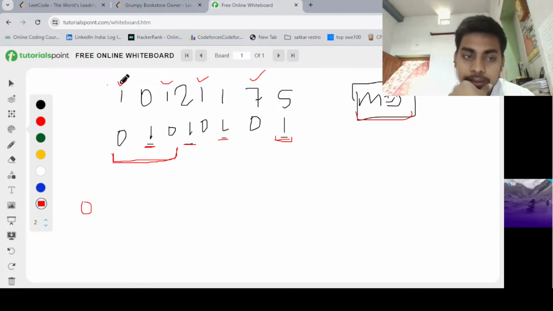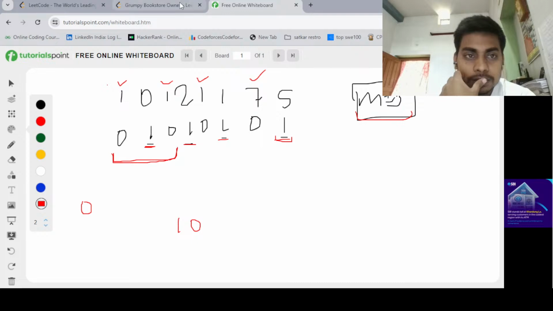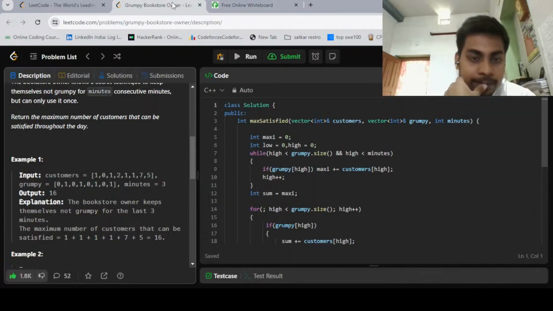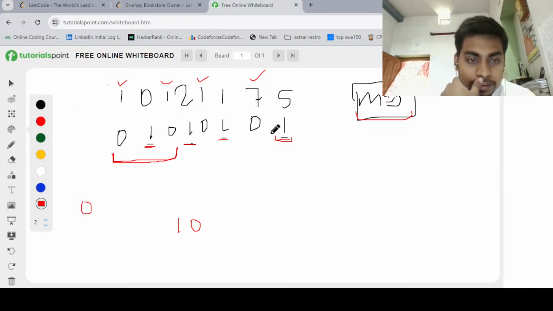So we have previously taken the customers at the zeros: 1, 1, 1, that is 3, and 7, that is 10. We have four zeros here, so the total satisfied customers without the technique is 10.